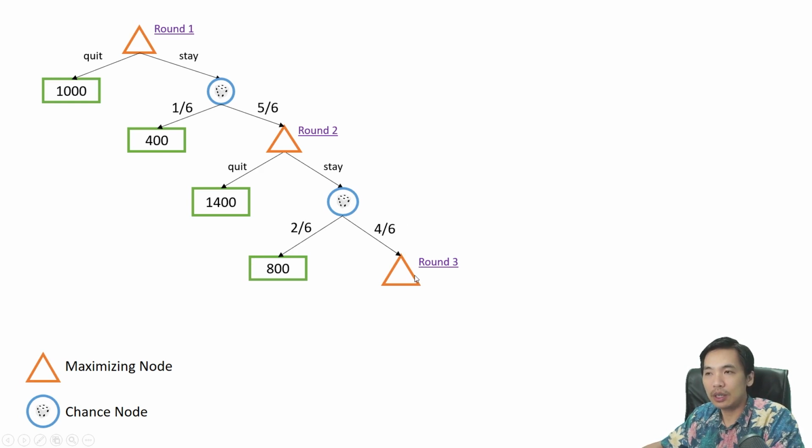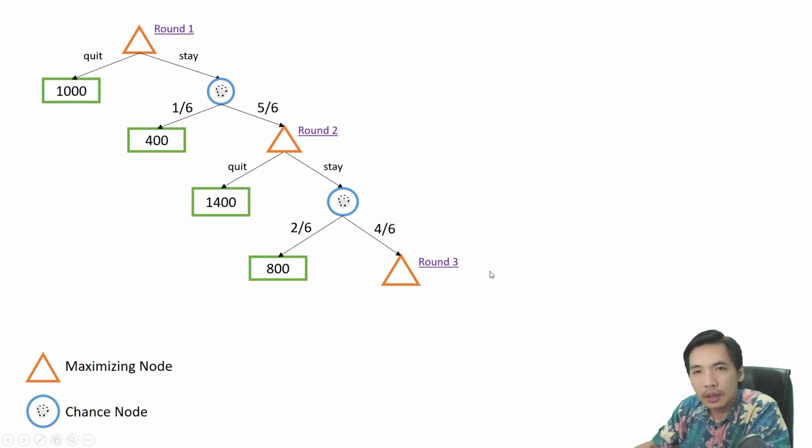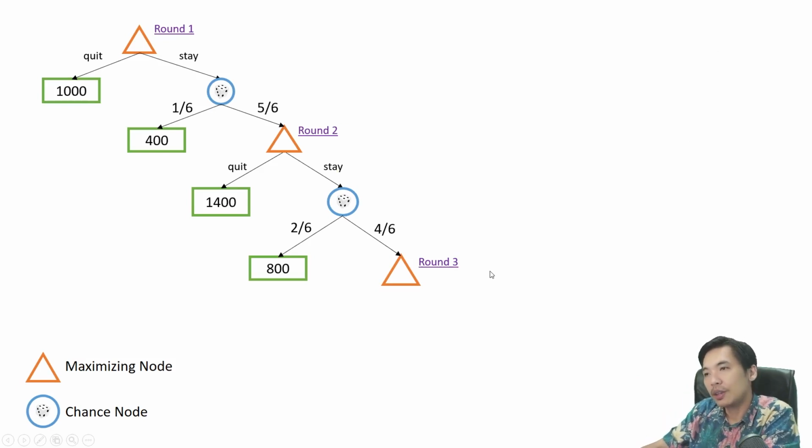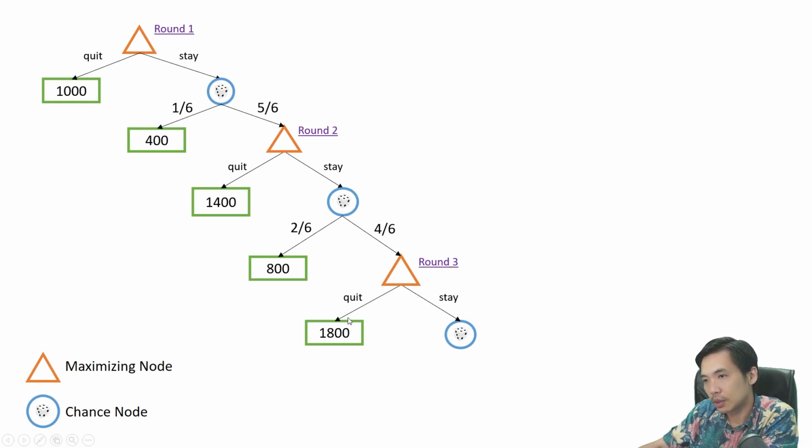In round 3, again, you will have 2 options, which is to quit or to stay and roll the next die. If you quit, you will get 1800 rupiah, which is from 400 stay, and 1000 quit.